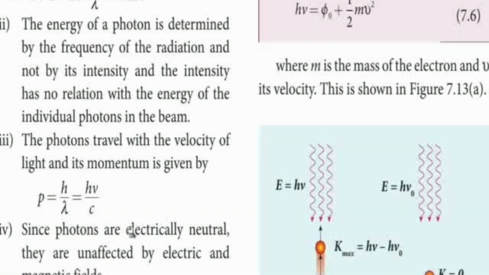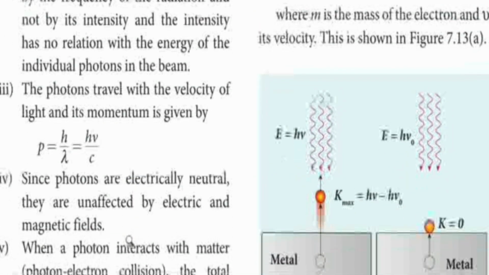Next thing, photons are electrically neutral. I told you that the photon is an energy packet. It does not possess any charge, positive or negative. It is electrically neutral. So the light photon is not affected by the electric field or magnetic field.